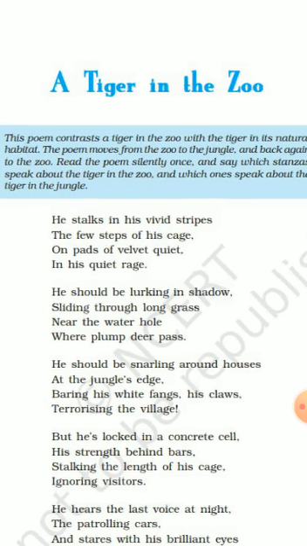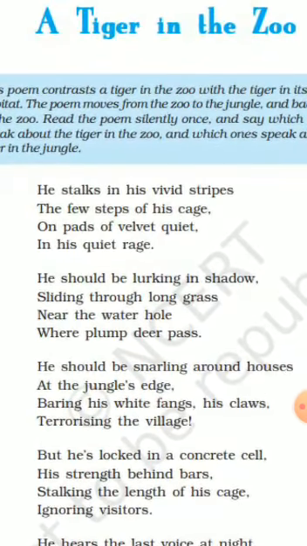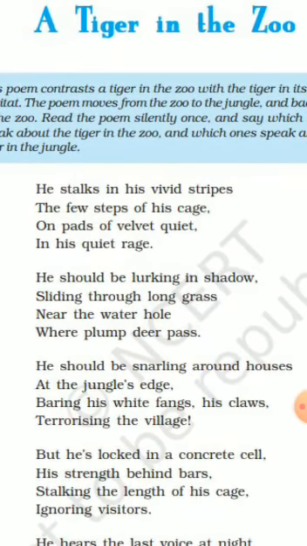He should be lurking in shadow, sliding through long grass near the water hole where plump deer pass. The poet suggests that the cage is not the proper place for the tiger. It is not its natural habitat. Usually tigers are found sitting under long grass near a stream.